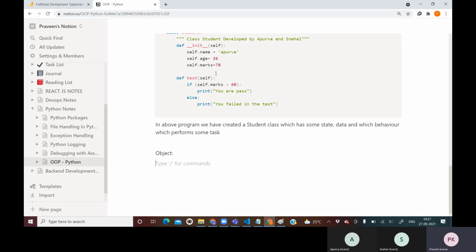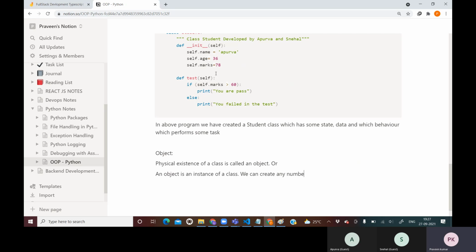Okay, so an object is the physical presence, or physical existence, of a class. Or you can say an object is an instance of a class.